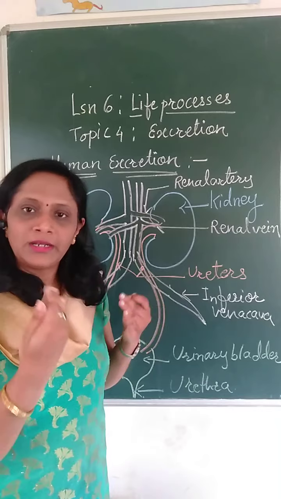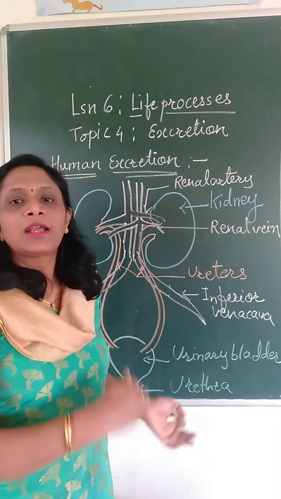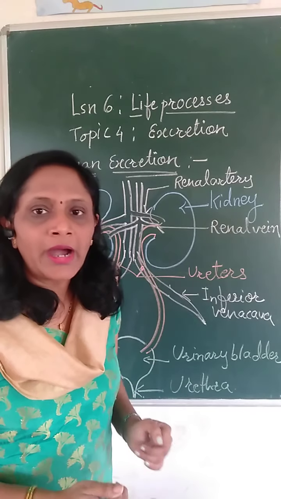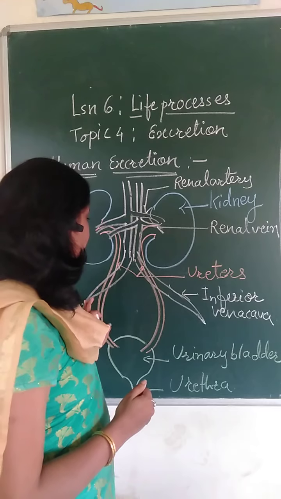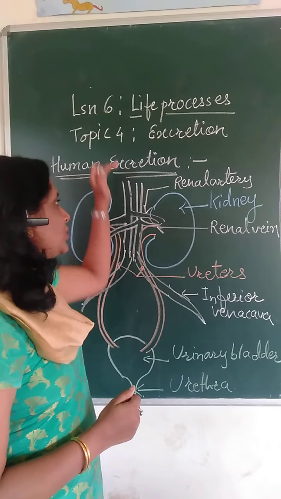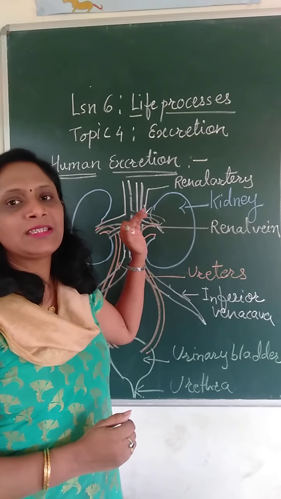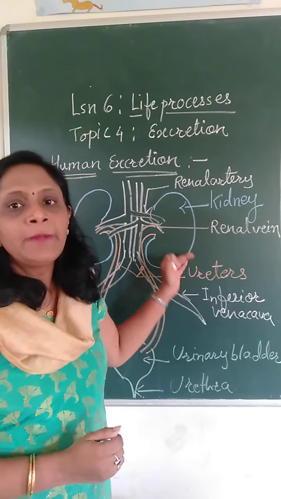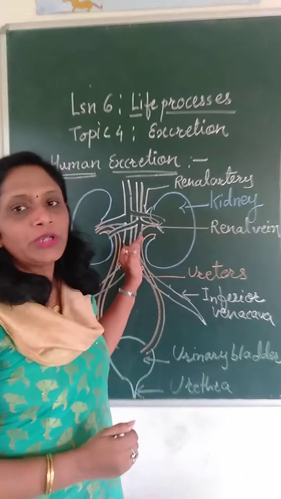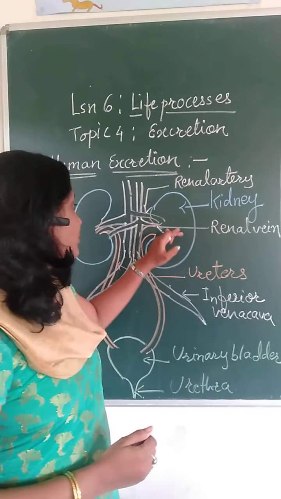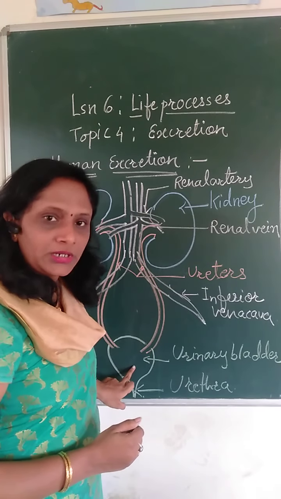Because from the abdominal parts of the body, the inferior vena cava collects the blood towards the heart. So, the branches of the inferior vena cava get the blood into the kidneys. Inside the kidneys, this blood gets purified, and after purification, the urine is prepared, and this urine is sent through the ureters to the urinary bladder.